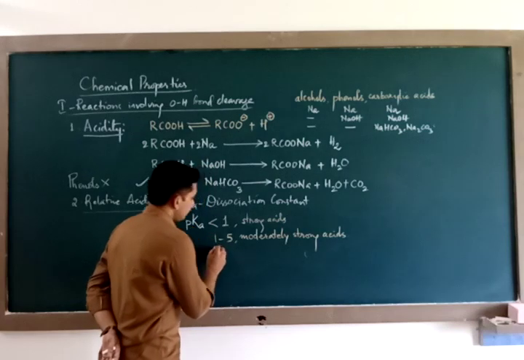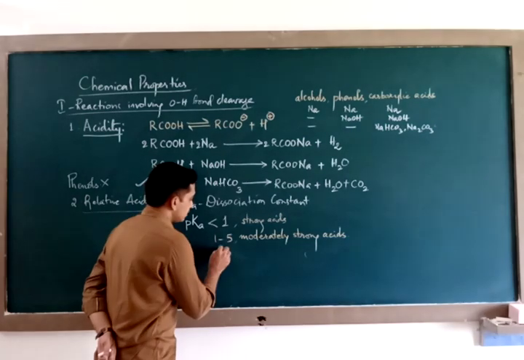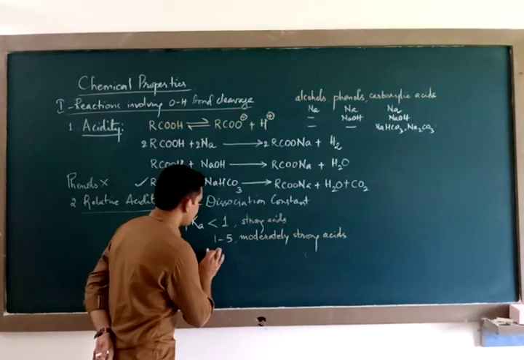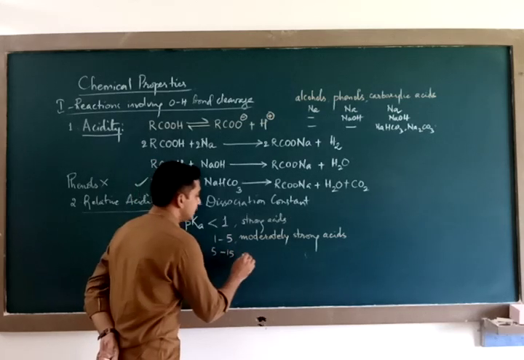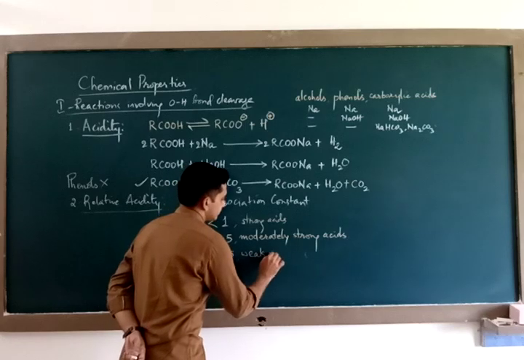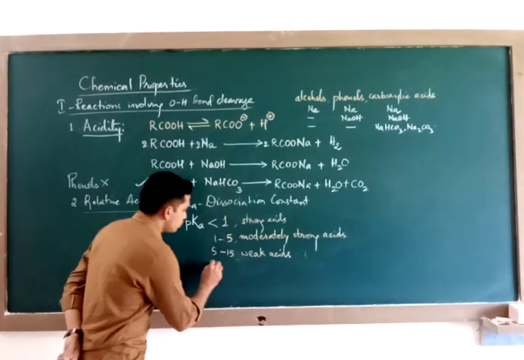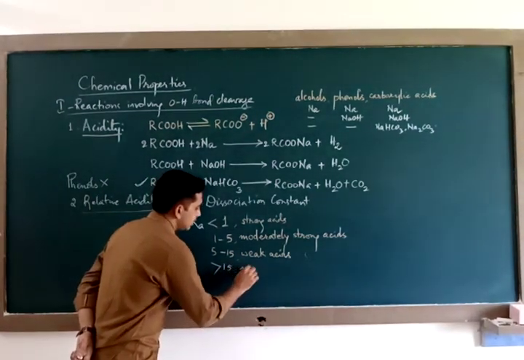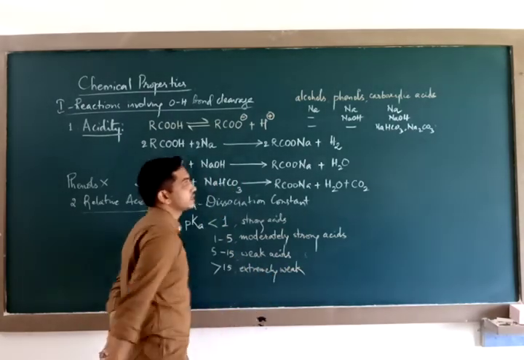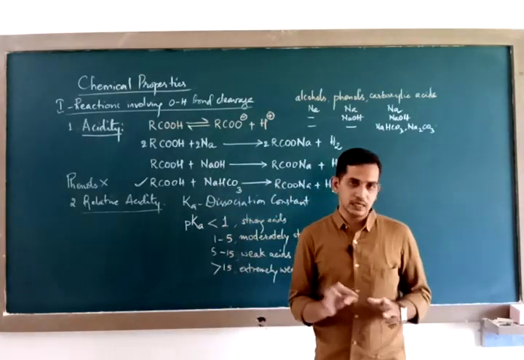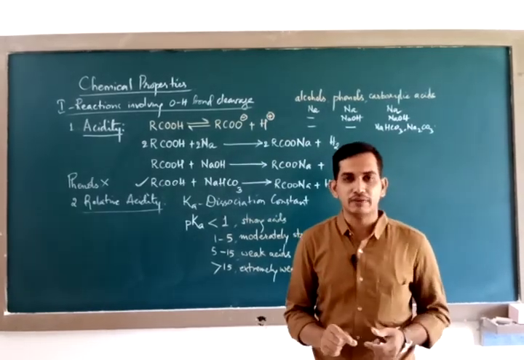Then, if any compound has a pKa value from 5 to 15, then we say they are weak acids. Remember these ranges. And those which have greater than 15 are extremely weak.